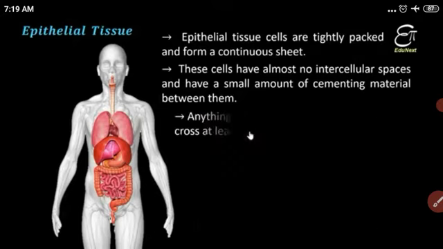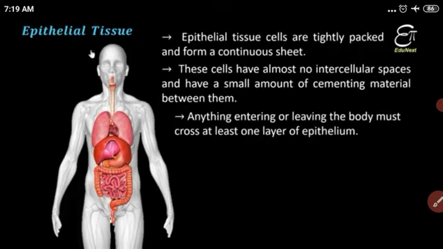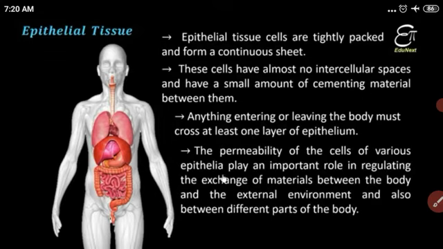So the cells are tightly packed and form a continuous sheet. This means anything entering or leaving the body must cross at least one layer of epithelium. Each and every part of the body's outer covering is made from epithelial tissue.